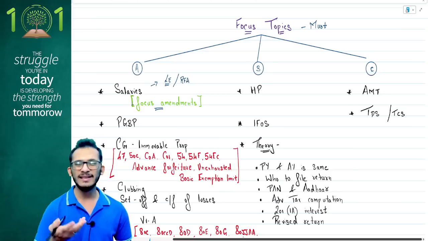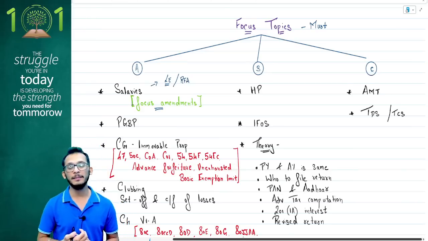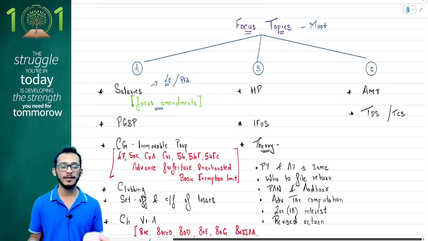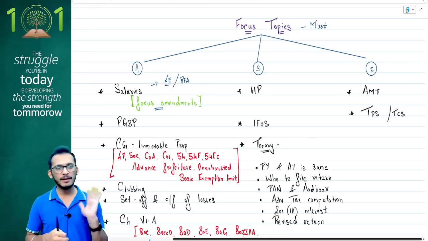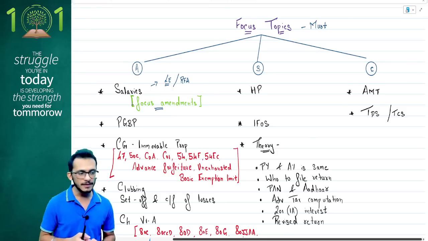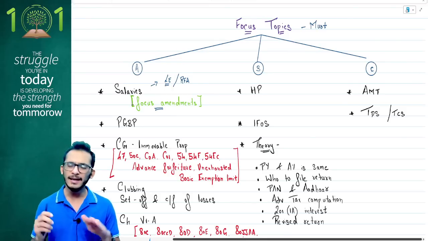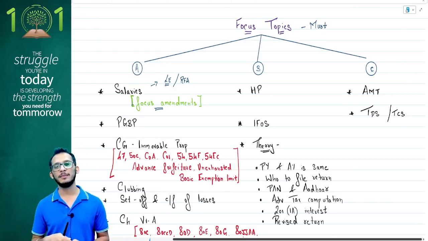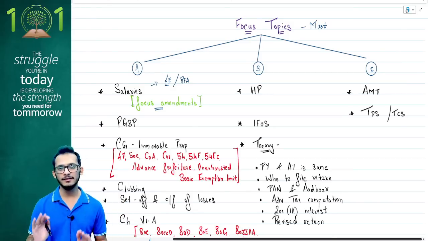Yes, the reason is very simple. In the September exam, the RFA amendment was there, but somehow they made a mistake. The question was not worded very correctly, and therefore they would like to correct their mistake once again. So RFA amendment is also critical for you. Please focus on these two predominantly. Other than that, I'm presuming everyone knows salary by now. There is nothing complicated about it. You just have to mark up things. So salary is one of the easier chapters.